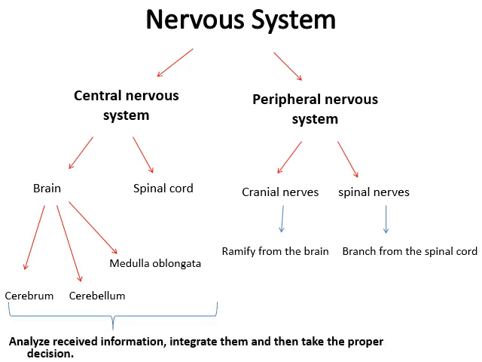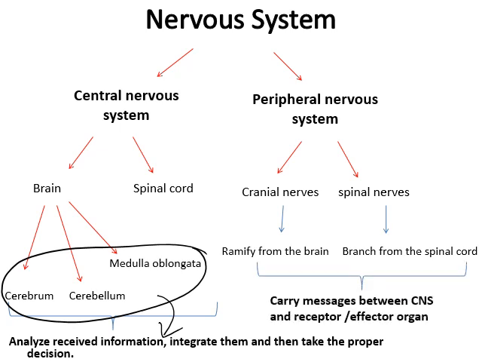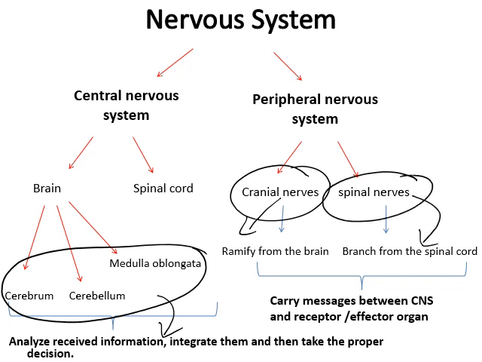Here we have the brain, which includes the cerebrum, cerebellum, and the medulla oblongata. What's the function of these three parts? It is to analyze received information, integrate it, and then take the proper decision. While the function of the cranial nerves and the spinal nerves: cranial nerves branch from the brain, spinal nerves ramify from the spinal cord. They carry messages between the CNS, central nervous system, and the effector organs or the receptor organs.